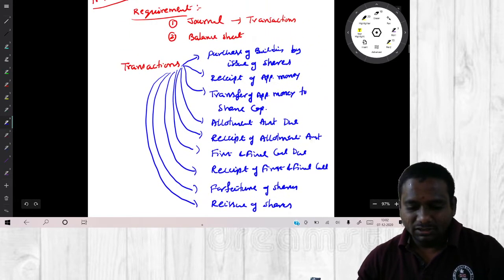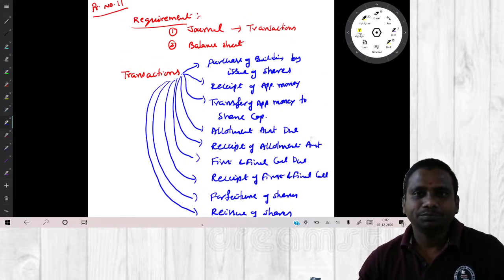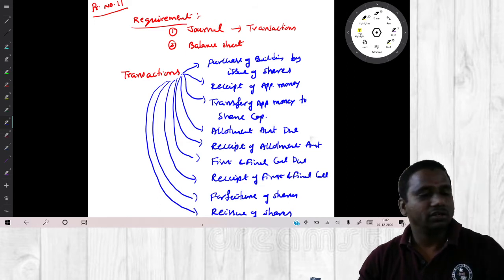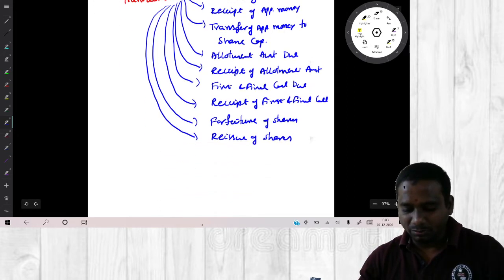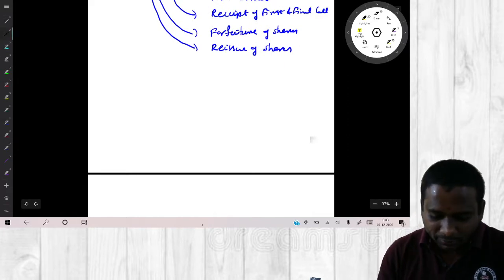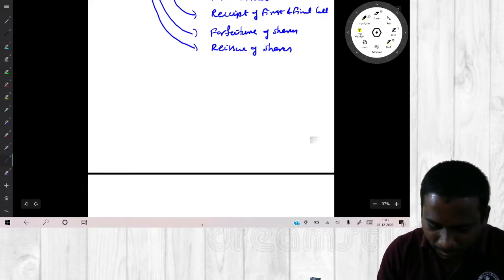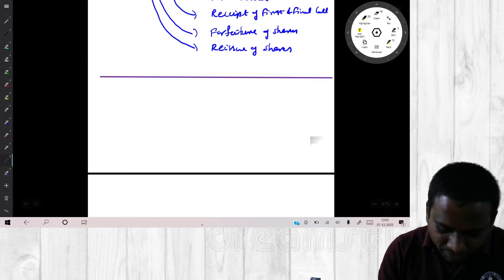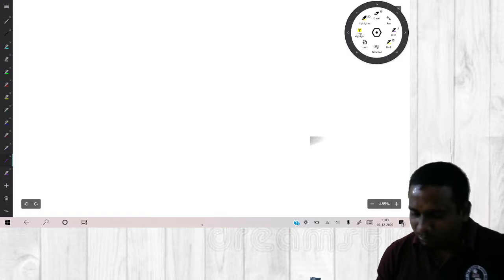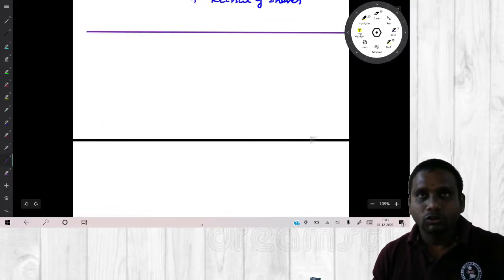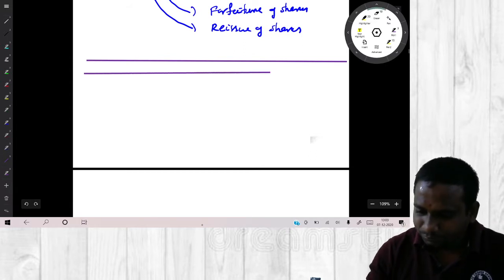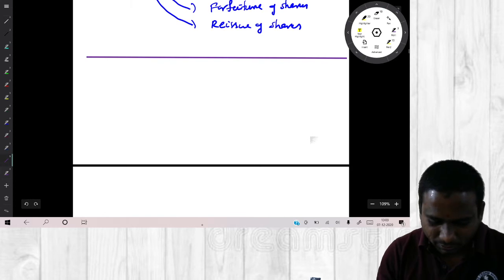Now, I always suggest preparing one statement for issue of shares: how much amount we have received on application, allotment, and first and final call, or first call or final call separately. Now here we try to prepare the statement. Draw a statement. If you prepare this statement comfortably, you can complete the answer, so you need not search for the amounts again and again. Make it fast.